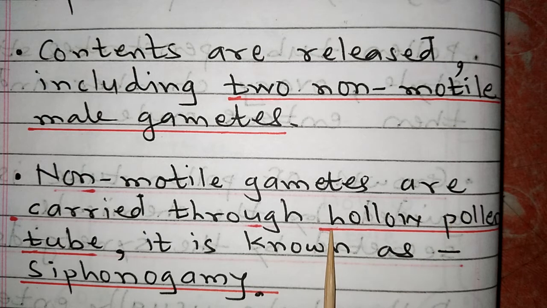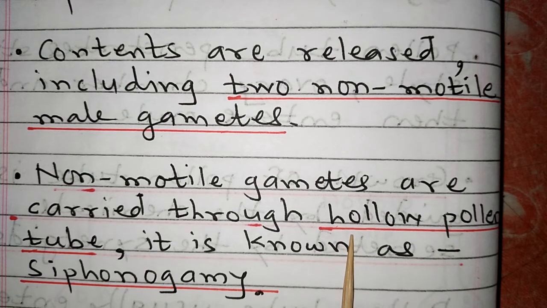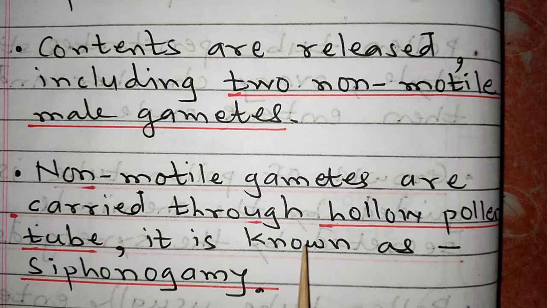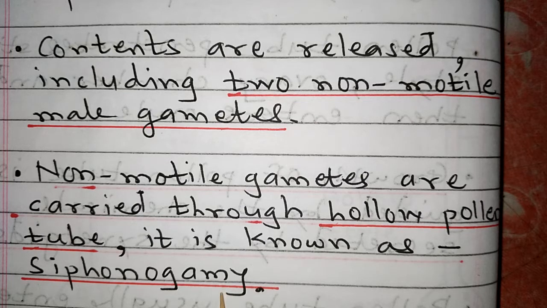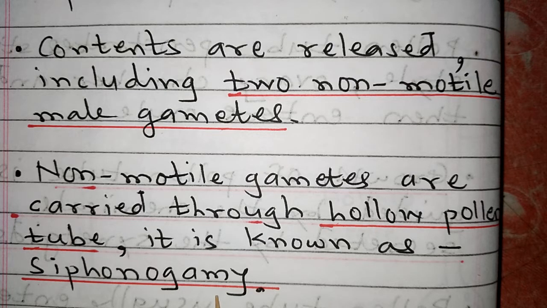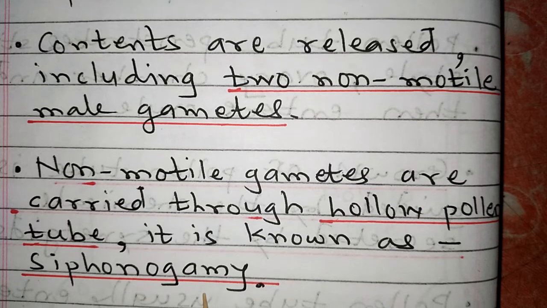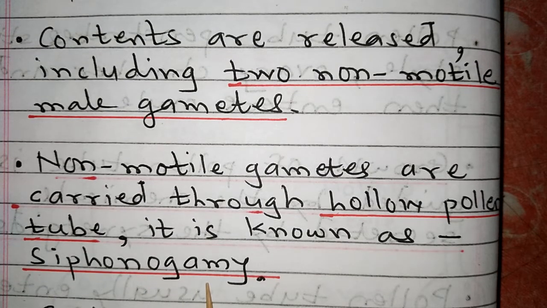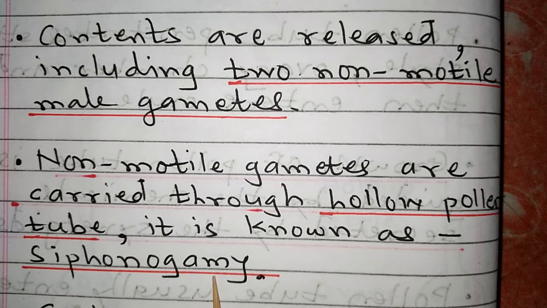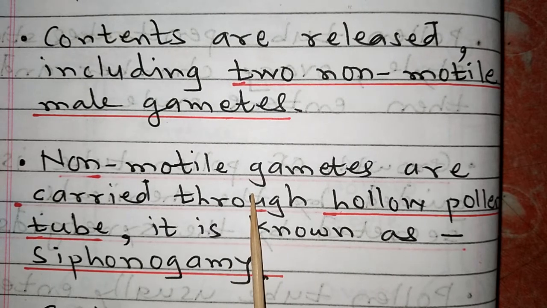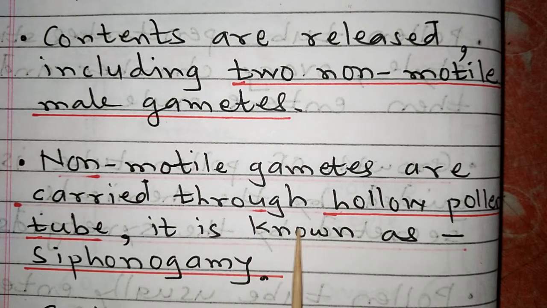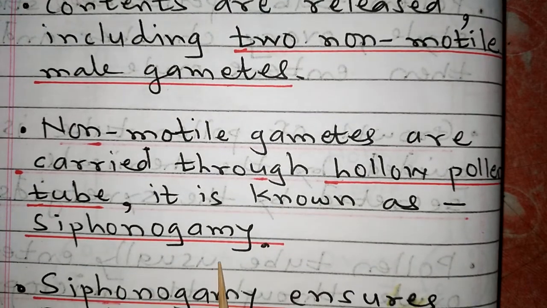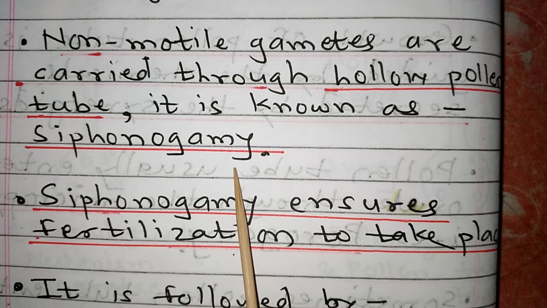How is the pollen tube? We know it is a hollow tube like a siphon. Siphon means hollow tube, and hence the phenomenon is called siphonogamy. So here there are 4 new terms for you: porogamy, chalazogamy, mesogamy and siphonogamy. Remember these 4 different terms for a 1 mark question or MCQ. So what is siphonogamy? We know male gametes are non-motile. They are carried by a hollow pollen tube. This phenomenon is called siphonogamy.